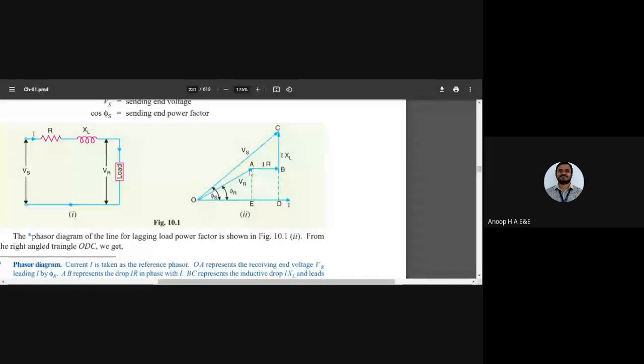So we've got VR. So how are you going to find OE? Can anyone tell me based on the trigonometric equations? We know VR and the angle, phi r. How are you going to find out OE? Throughout the session, I'll be asking such questions. I want every one of you to be aware. How do I express OE?